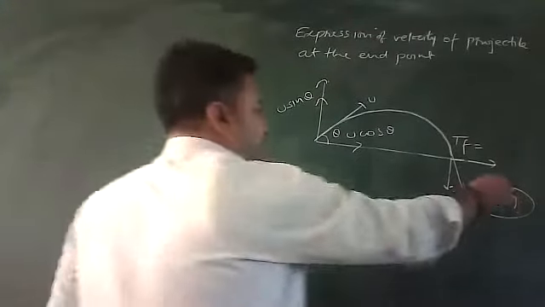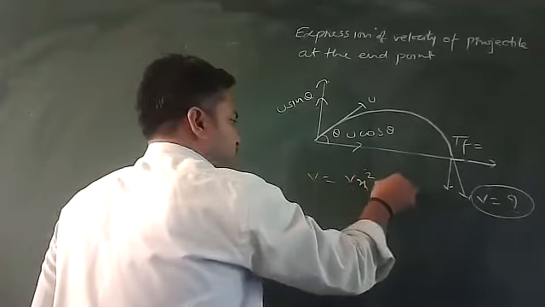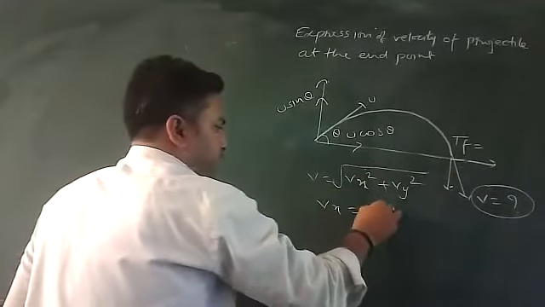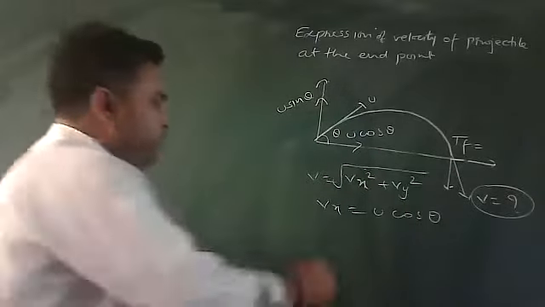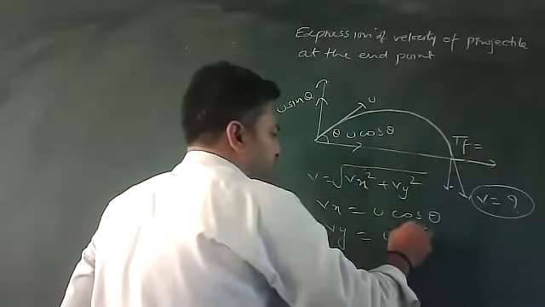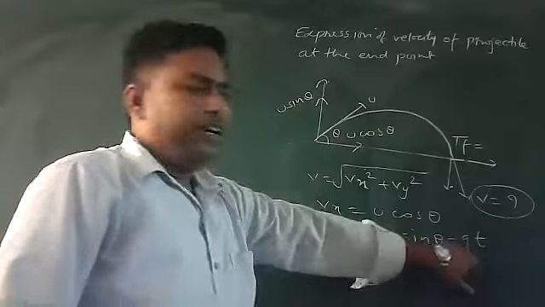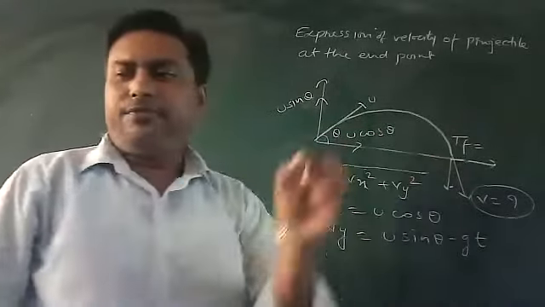And what is the velocity at that moment? It is simply v equals the square root of vx square plus vy square. In the same manner, what is the x component of velocity? It is only u cos theta. And the y component of velocity will be u sin theta minus g t. What is t? T is the time of flight, because the particle will reach the other end after the time of flight.